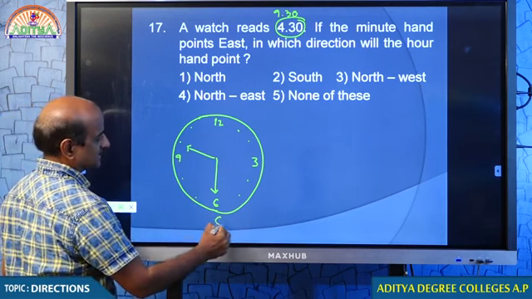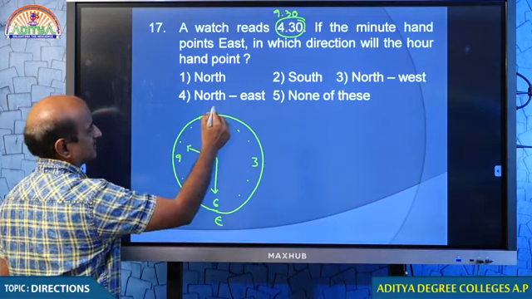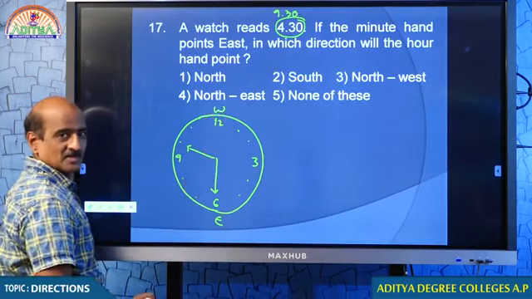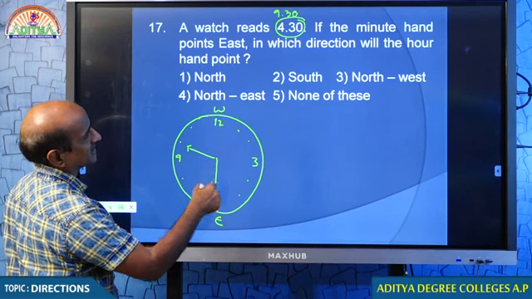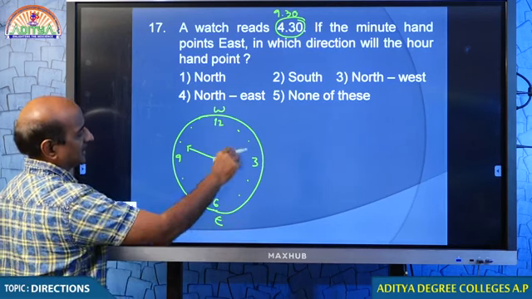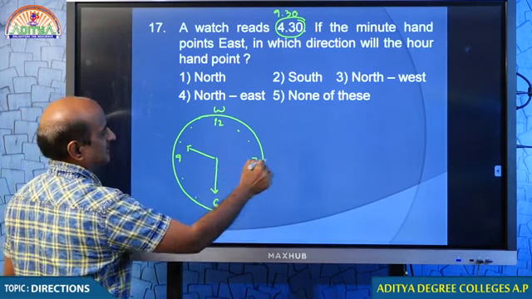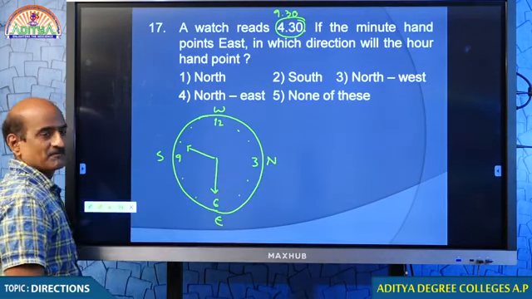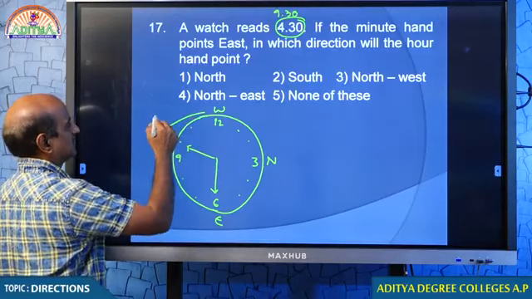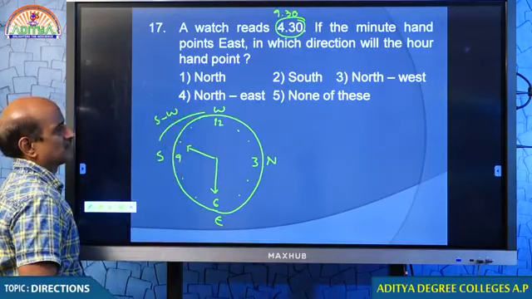Because you are calling this east, this will be west. The minute hand is pointing east. 90 degrees in the anti-clockwise direction is north. This is south. And hence our hand will be in southwest.